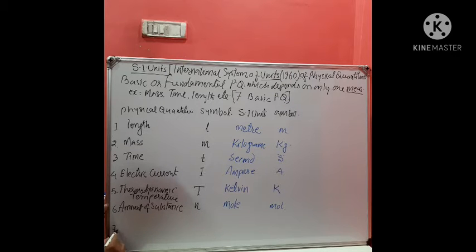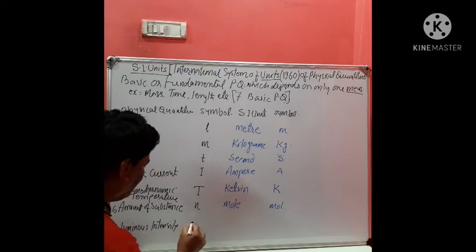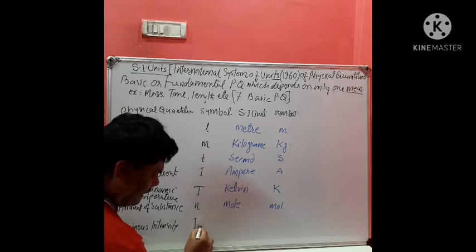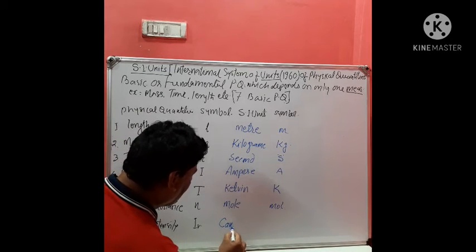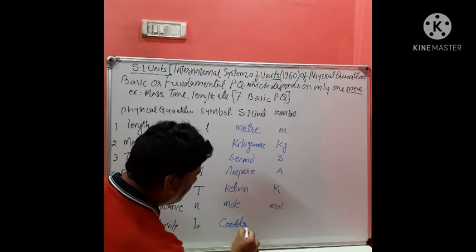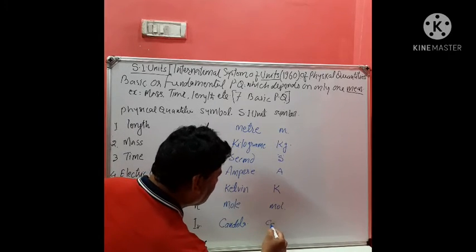And the last one, the seventh, is luminous intensity. It is denoted by Iv. Its SI unit is candela, and its symbol is cd.